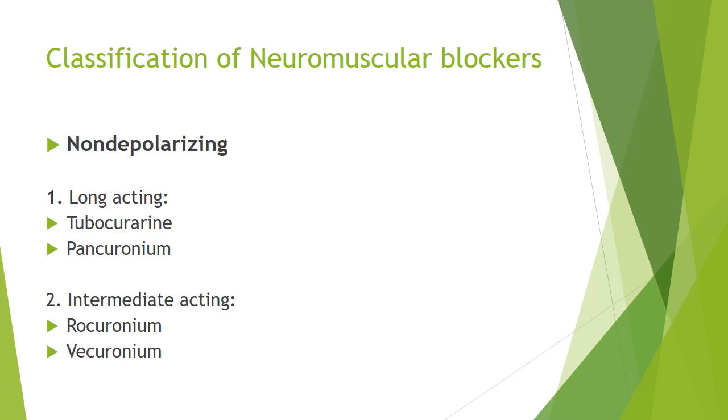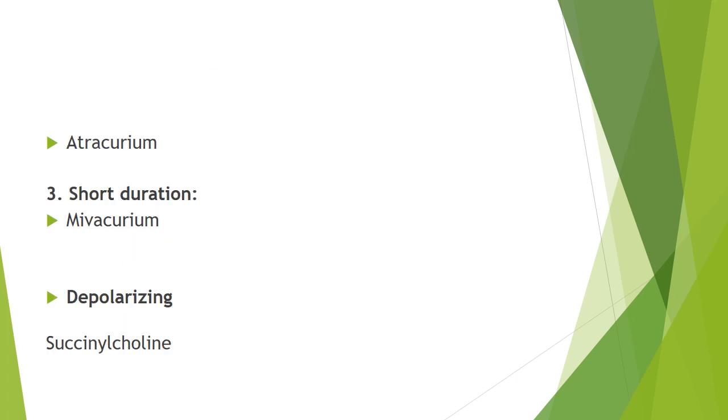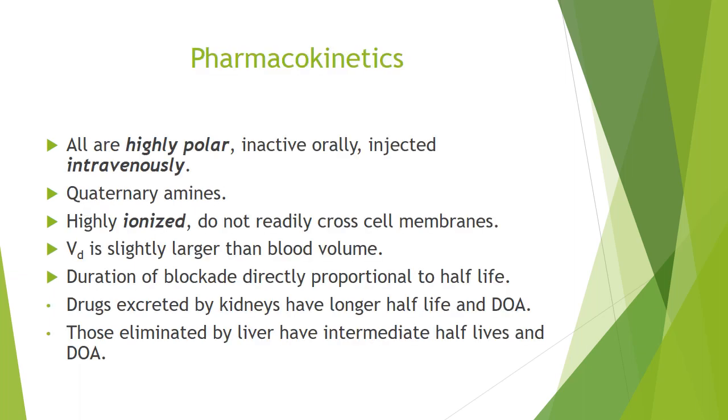Then intermediate acting neuromuscular blockers examples include rocuronium, vecuronium, atracurium. Then short-acting neuromuscular blockers examples include mivacurium. Then in depolarizing neuromuscular blockers examples include succinylcholine. So this is the classification of neuromuscular blockers.